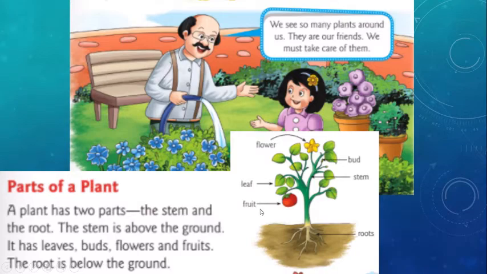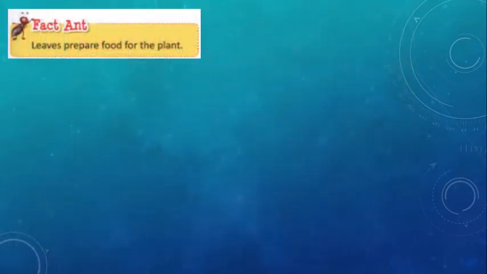Okay, children. Next, leaves prepare food for the plant. So for plants also it needs some food to grow, right children? So for that leaves will prepare the food.